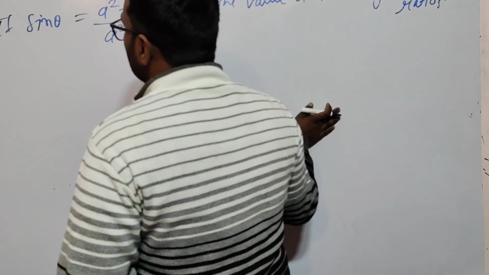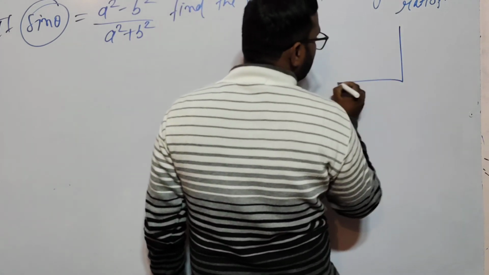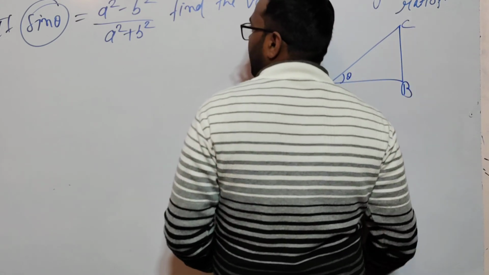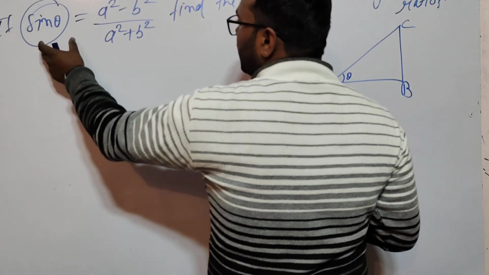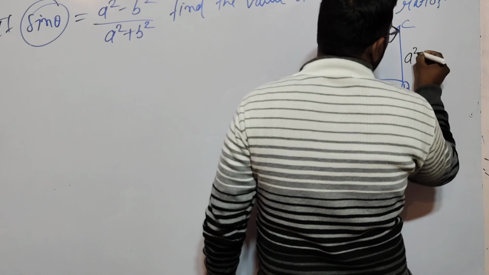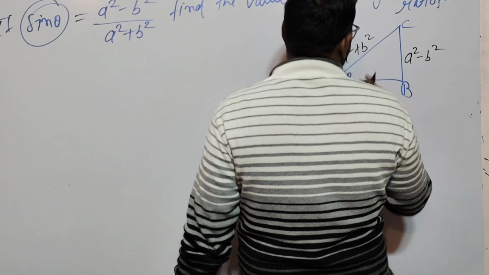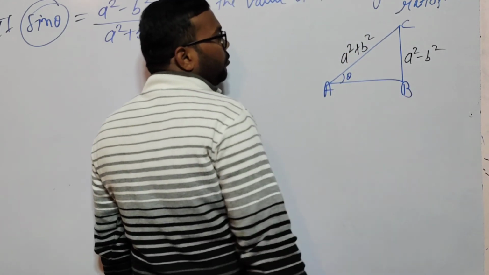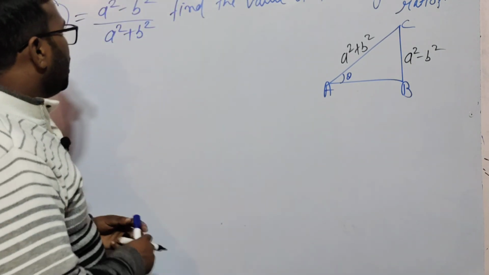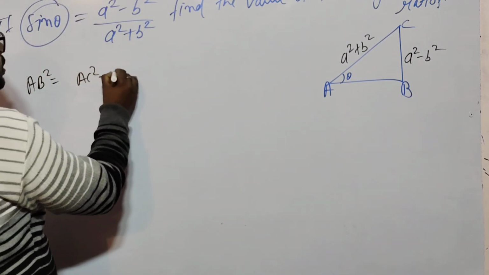Okay, so we have sin theta. I am making a triangle here. This is A, B, C and this is theta. So what is the ratio of sin theta? Sin theta is equal to perpendicular upon hypotenuse. So I am writing here a square minus b square, and hypotenuse is equal to a square plus b square. Okay, so we calculate AB here using the Pythagoras theorem. It is only calculation here, the process is the same in every question. How to calculate? Look at here. AB square is equal to AC square minus BC square.